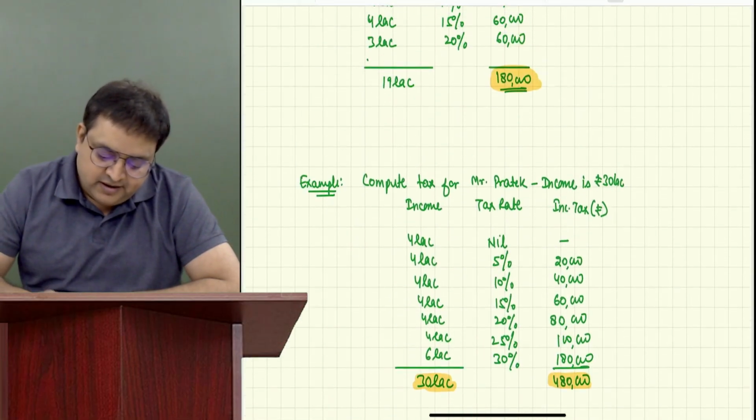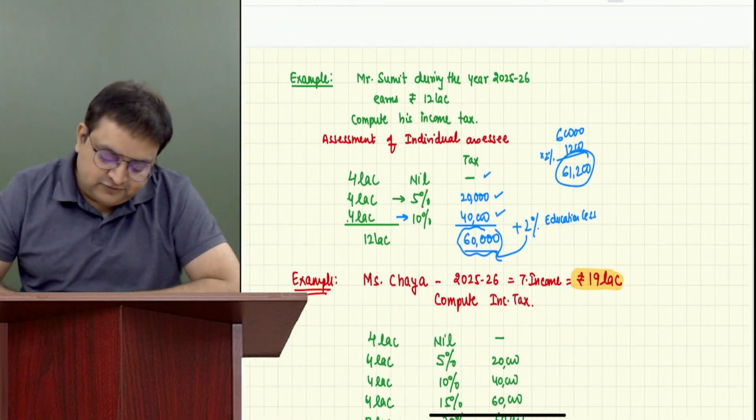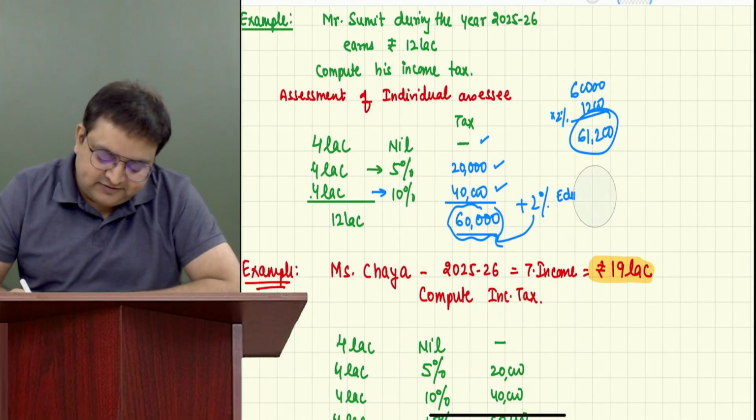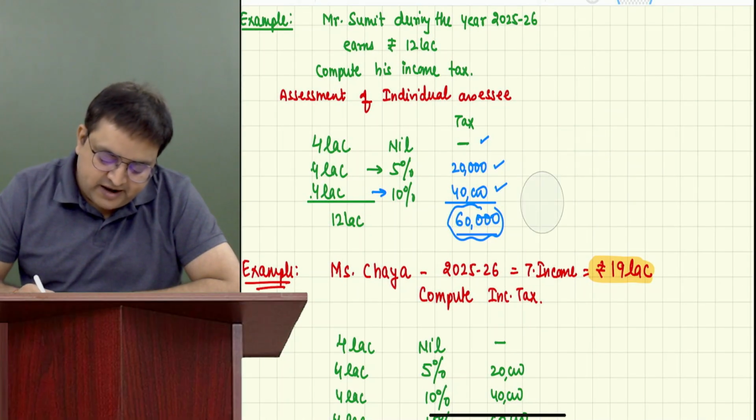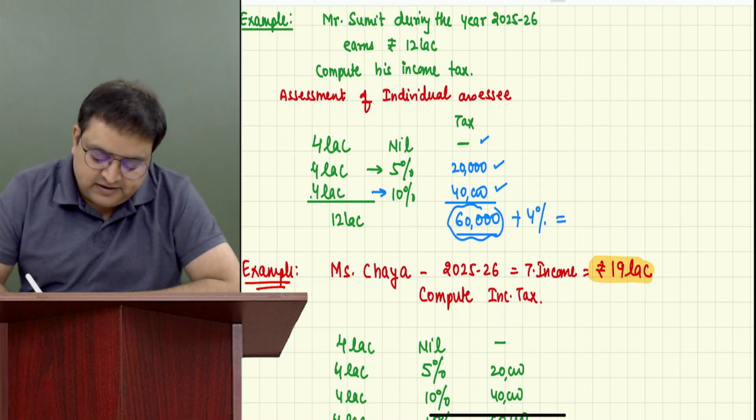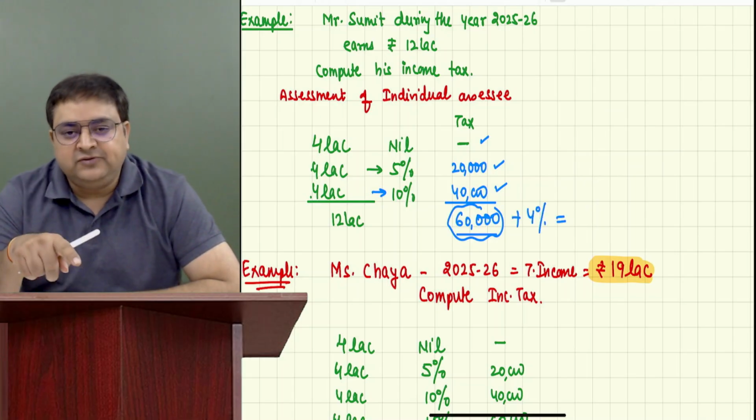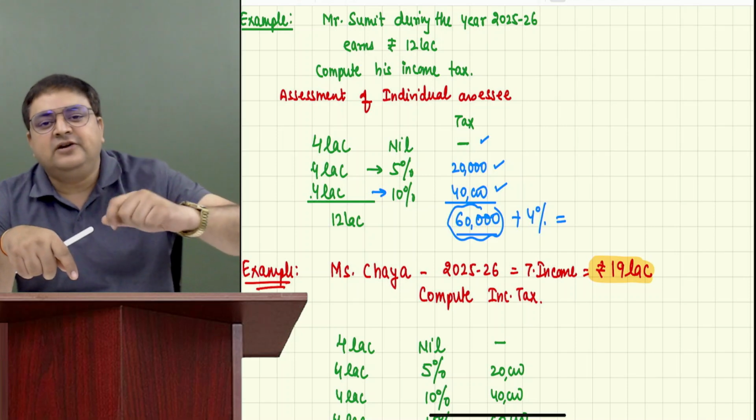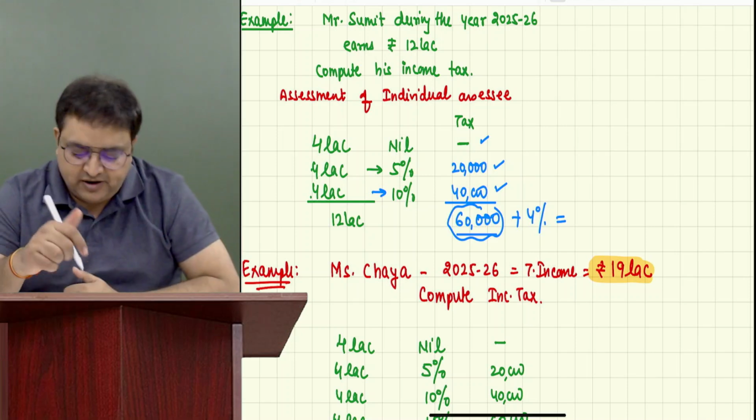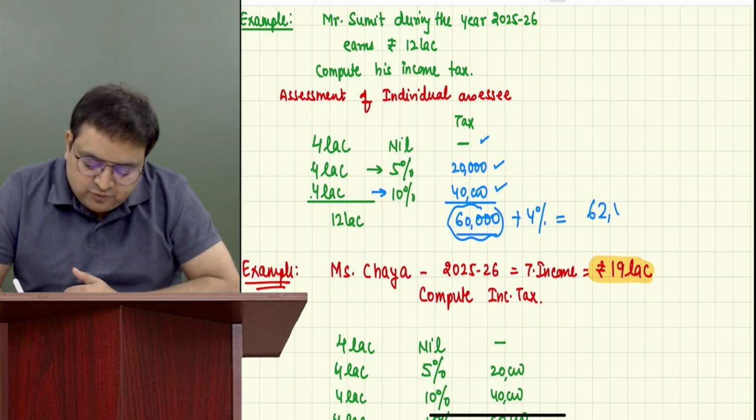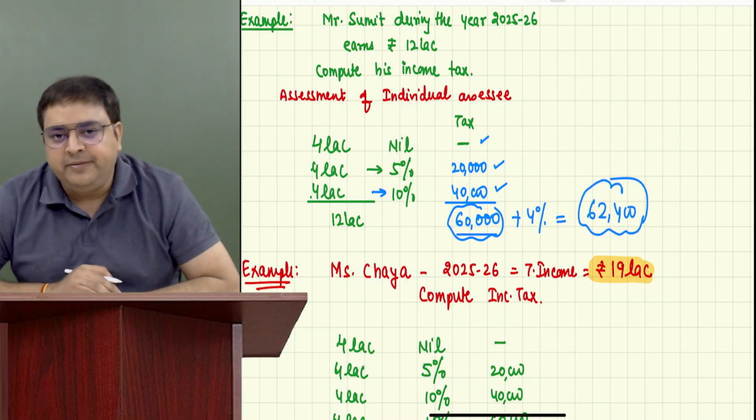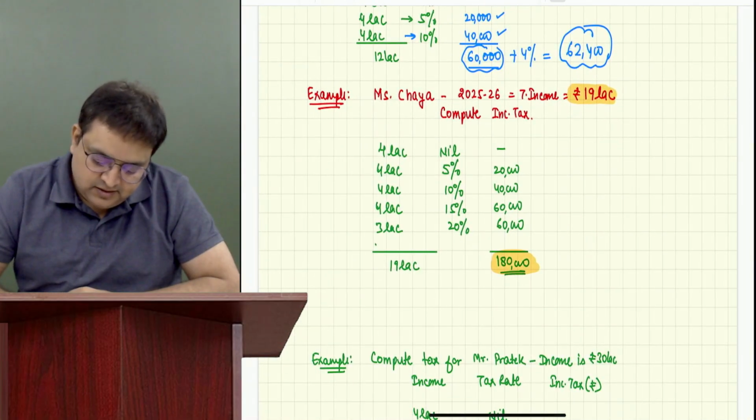So here, when I calculated for Sumit, it is actually not 60,000. We have to add 4% extra. How much is 4% of 60,000? I think 2,400. So it will become 62,400. This is the total tax. Everybody understood this? Yes, sir.